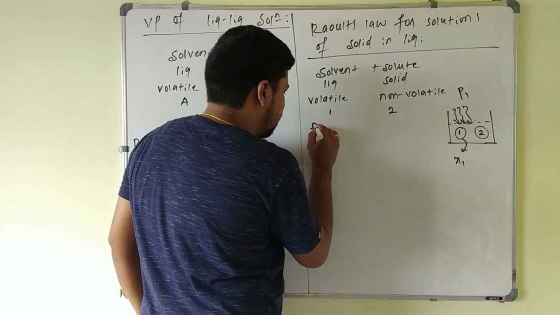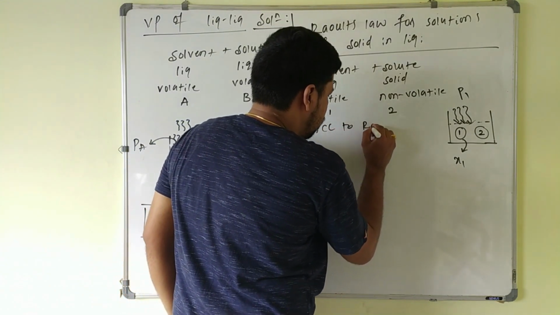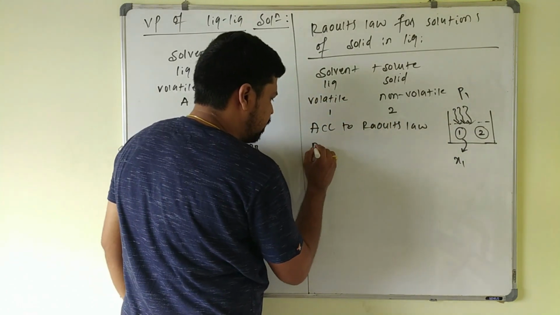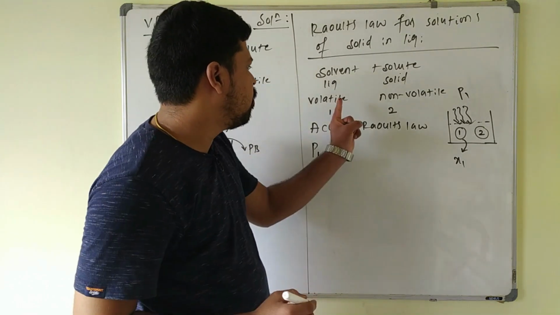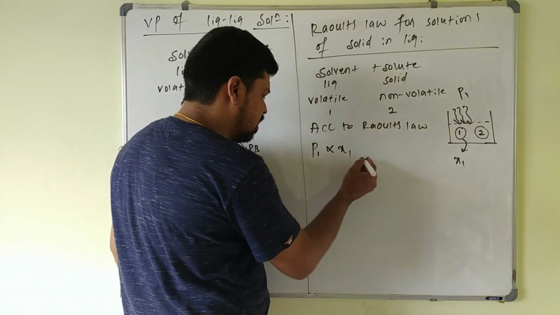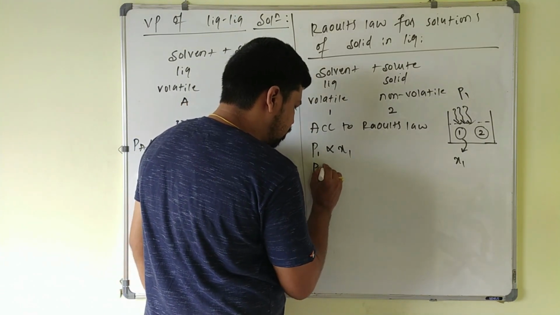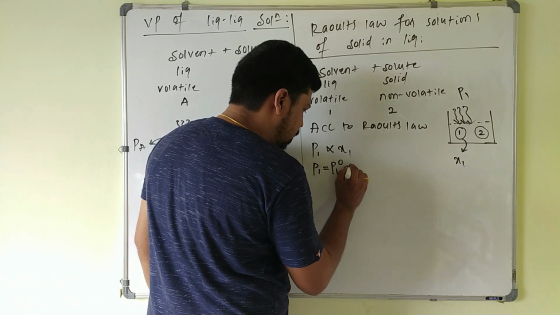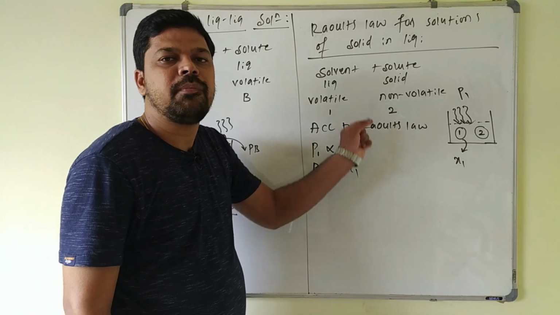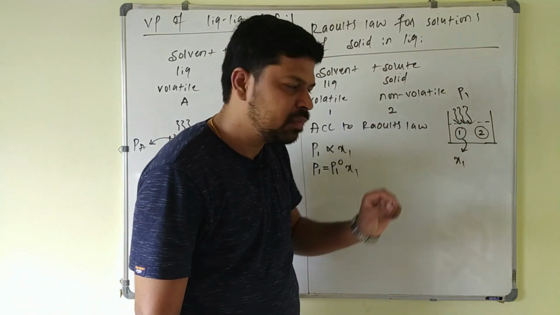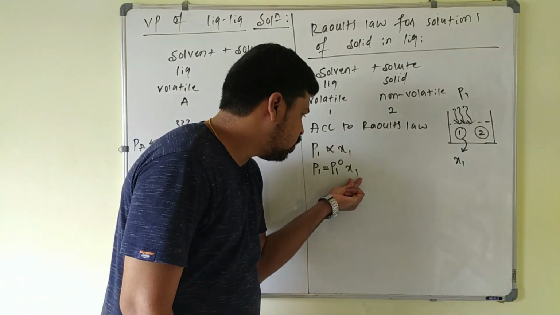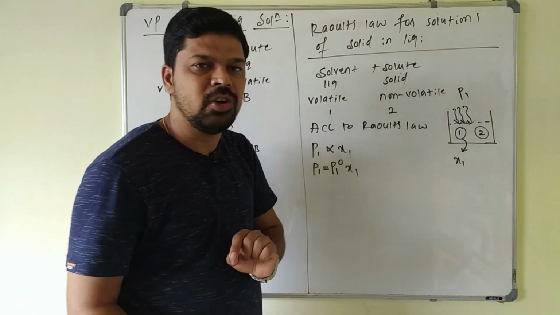So what we can write here, according to Raoult's law, the partial vapor pressure of the volatile component, and in this one the volatile component is only 1 here, is directly proportional to its mole fraction. Now what happens if I remove this proportionality sign? P1 is equal to P1 naught into x1. P1 naught we already know: it is the vapor pressure of the pure solvent before adding the solute. This is the vapor pressure of the solution, and this is the mole fraction of component 1 in the solution.